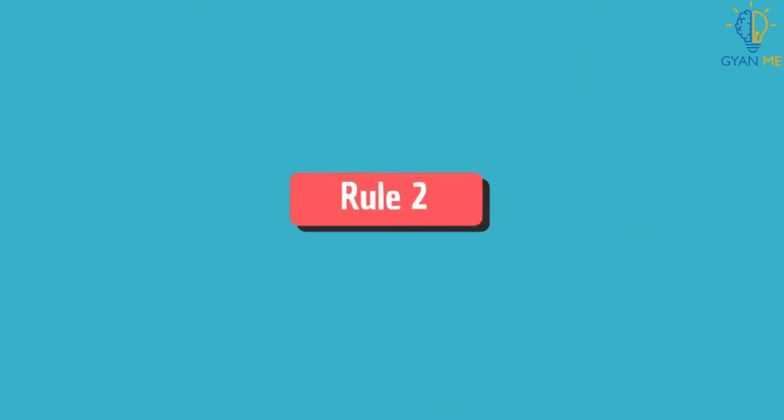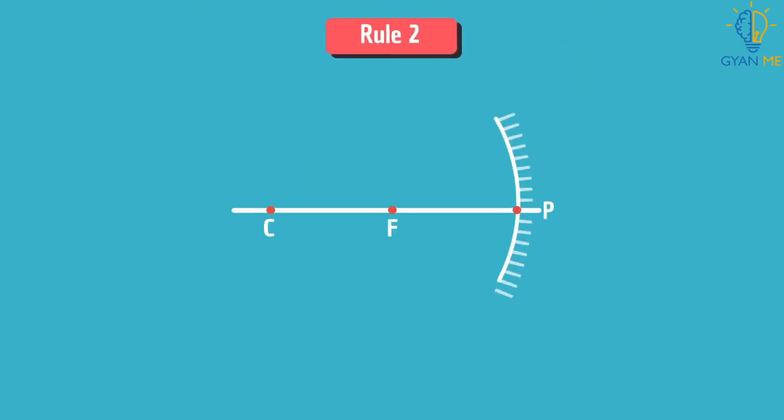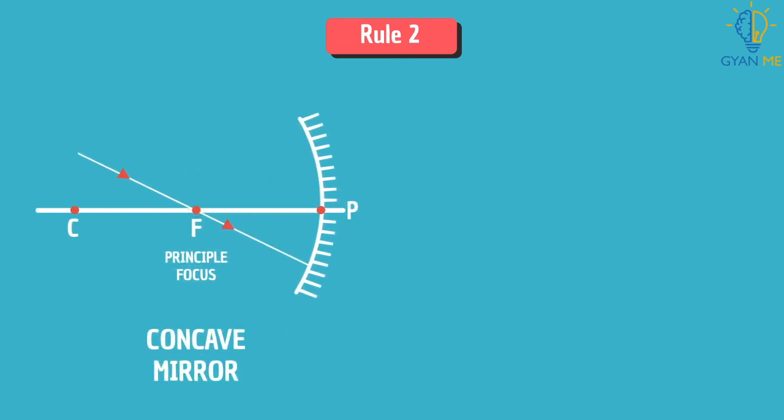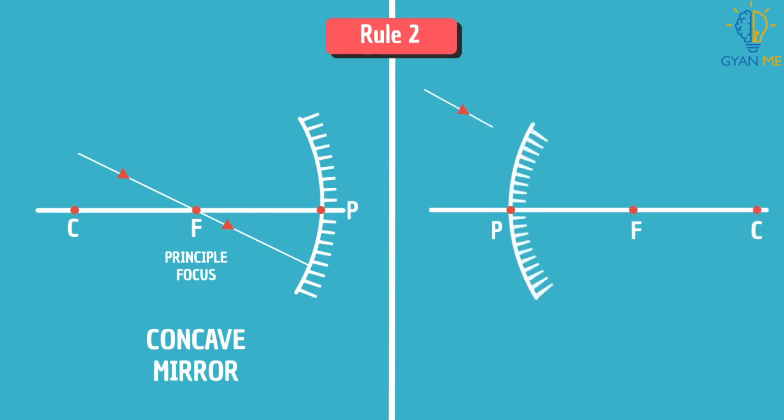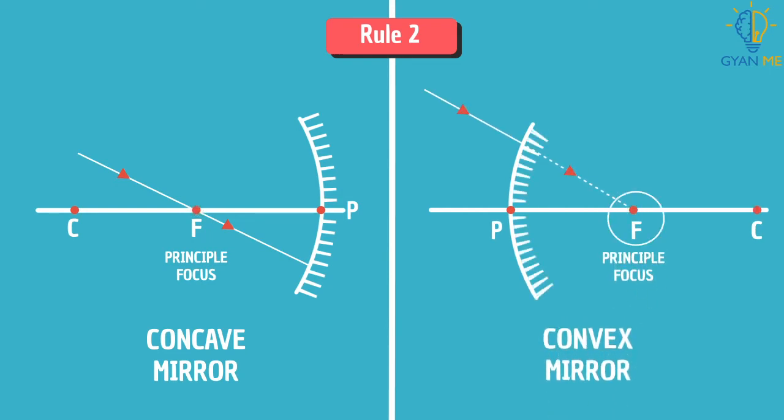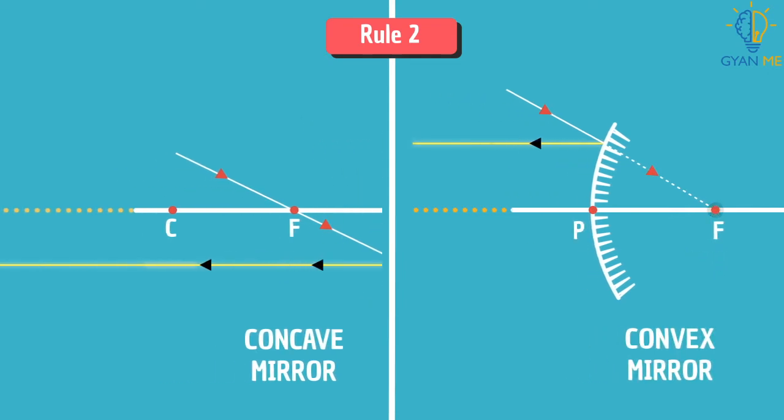Now let us see rule 2. A ray passing through the principal focus of a concave mirror, or a ray which is directed towards the principal focus of a convex mirror, after reflection, will become parallel to the principal axis.